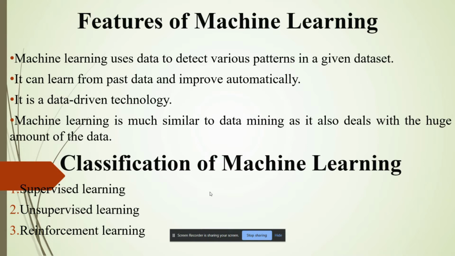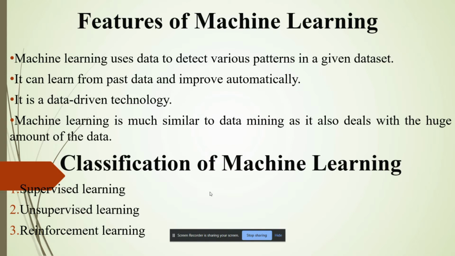Unsupervised learning is a learning method in which a machine learns without any supervision. The training is provided to the machine with a set of data that has not been labeled, classified, or categorized, and the algorithm needs to act on that data without any supervision. The goal of unsupervised learning is to restructure the input data into new features or a group of objects with similar patterns. The machine tries to find useful insight from the huge amount of data. It can be further classified into two categories of algorithms: clustering and association.